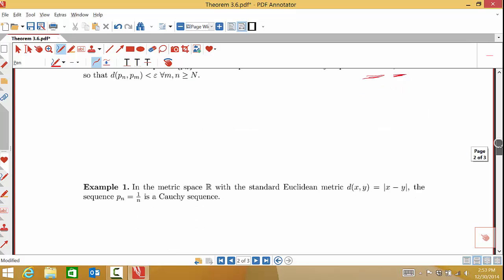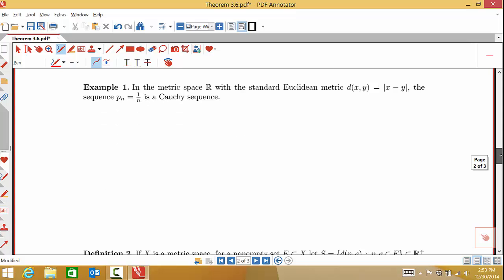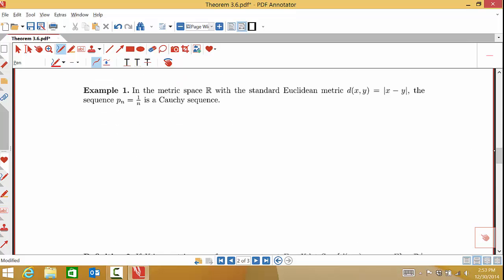Let's just start with a very simple sequence. Let's start with 1 over n. And we'll just go in our standard real numbers with the standard metric. So before we get into actually showing this, let's just do a little algebra on the side here ahead of time. Let's look at 1 over n minus 1 over, let's say, n plus k. Okay. If I put this together on a common denominator, I'll get what? N plus k minus n over n times n plus k for a grand total of, let's see, we'll have k on top and n squared plus k times n on the bottom.